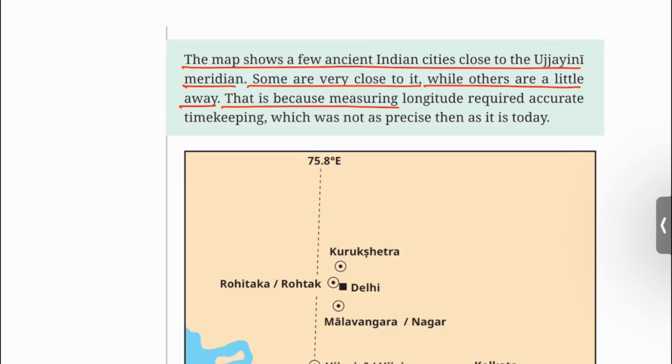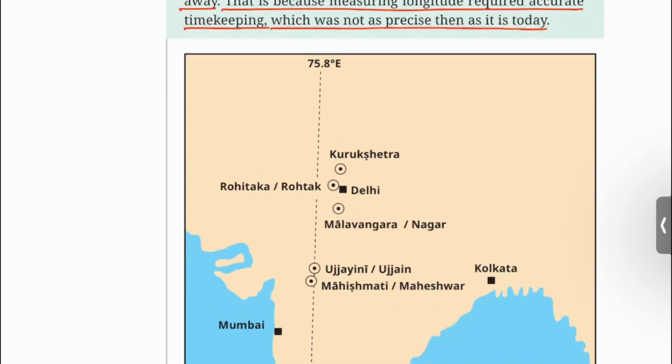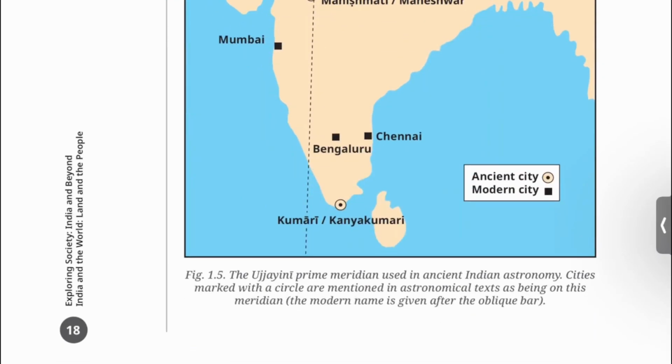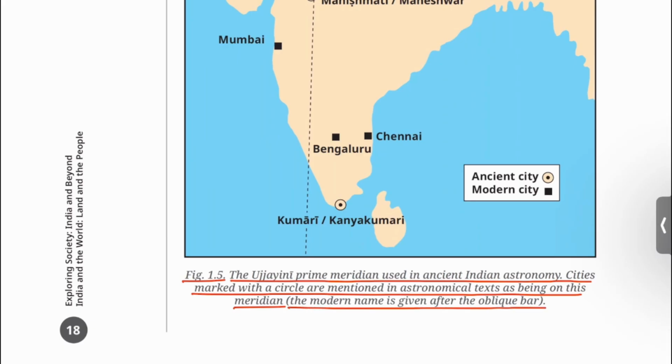That is because measuring longitude required accurate timekeeping, which was not as precise then as it is today. Figure 1.5. The Ujjaini prime meridian used in ancient Indian astronomy. Cities marked with a circle are mentioned in astronomical texts as being on this meridian. The modern name is given after the oblique bar.